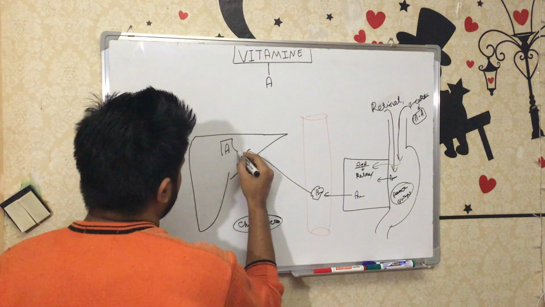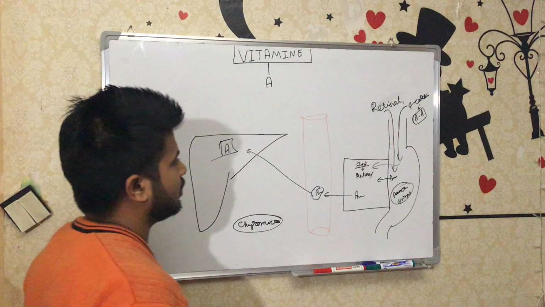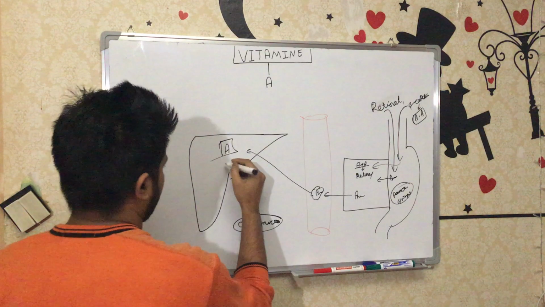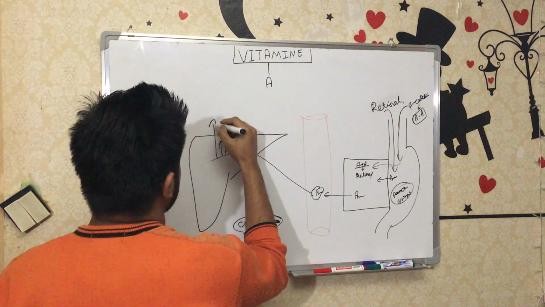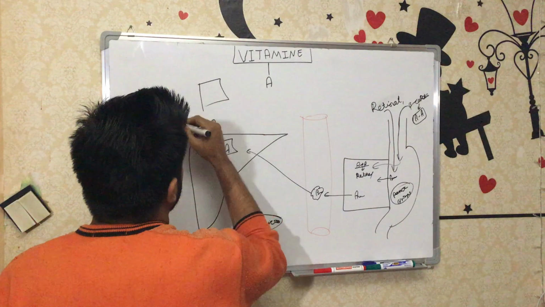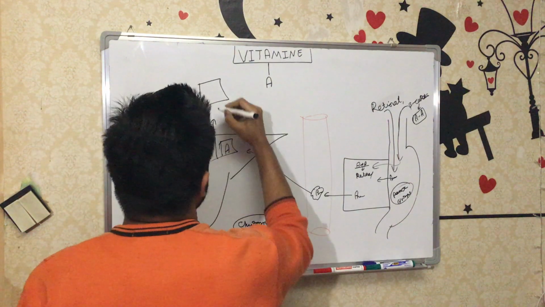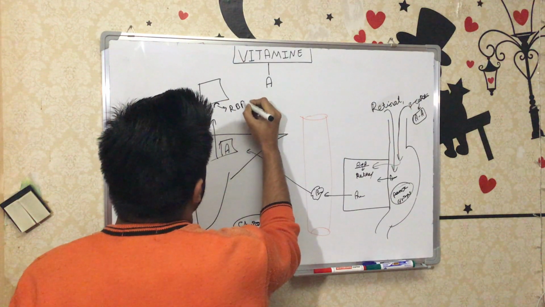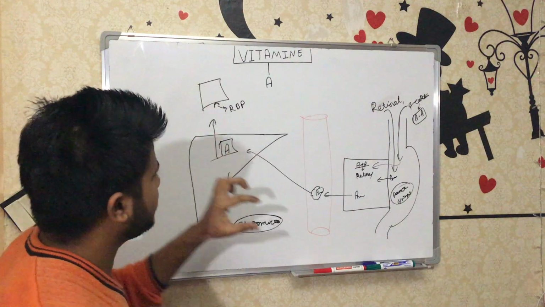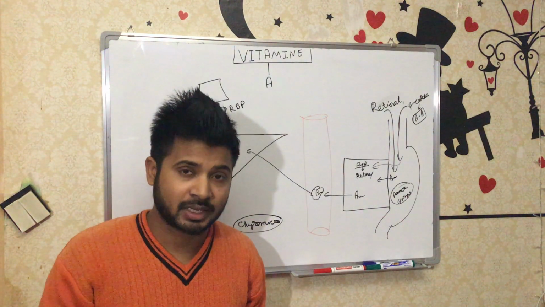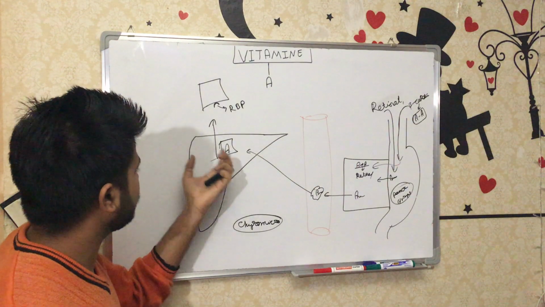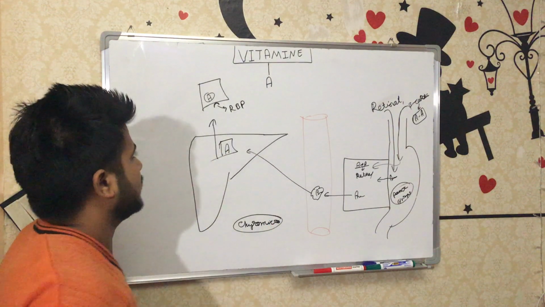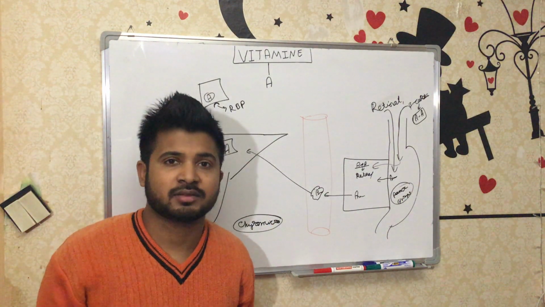After storage in the liver, whenever our human body needs vitamin A, it will be released. For example, released here, and this is the epithelium, or we can say target tissue, and the target tissue has a special binding protein, the retinol binding protein. Retinol binding protein is present everywhere the vitamin has to go. So retinol will go and bind, then it will go inside the cell, and then start its function.